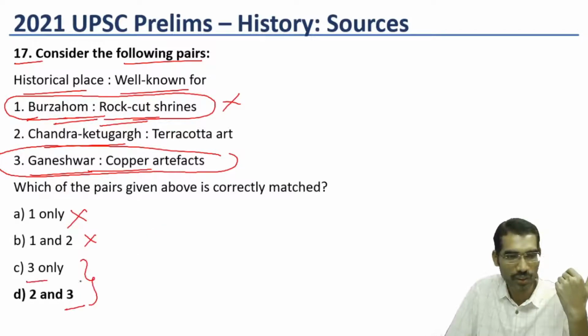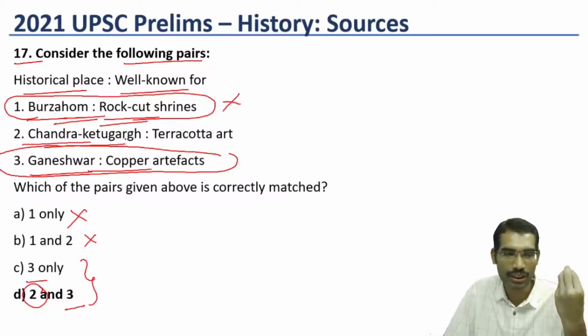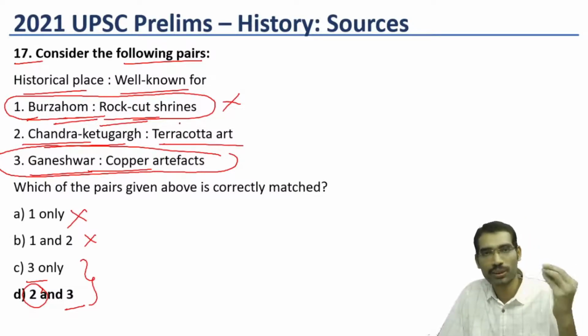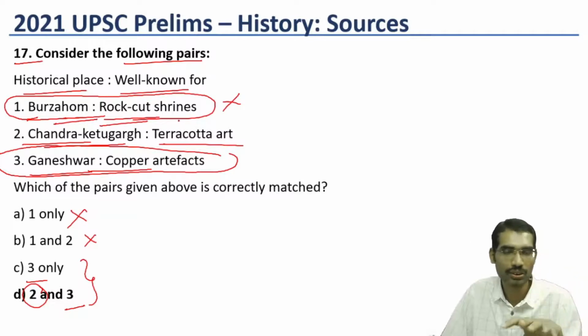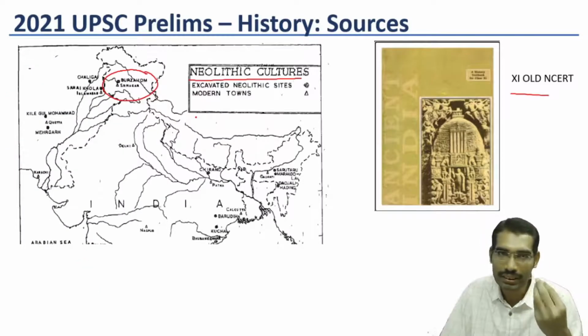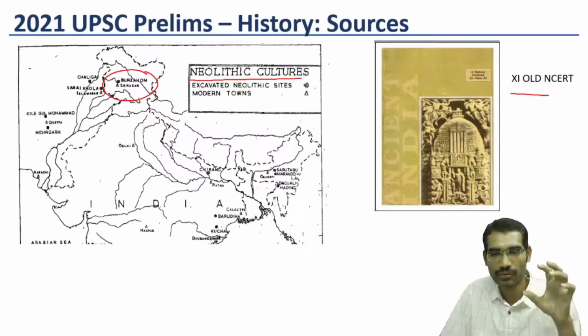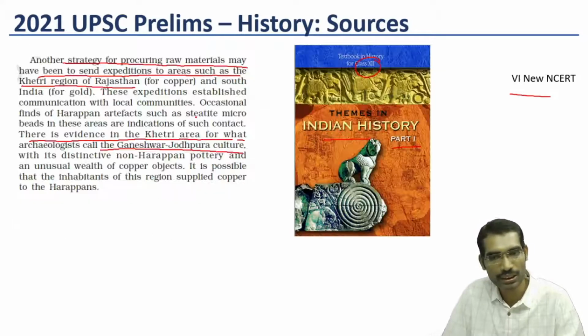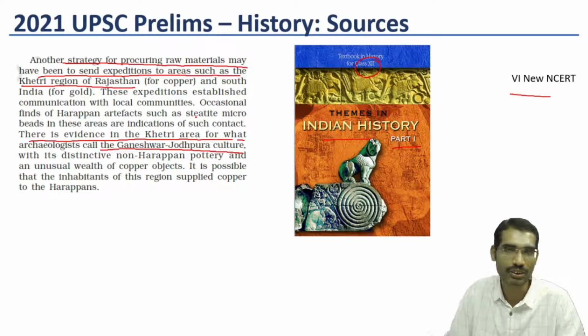Now 3 is always right. So now 2. Those who read optional: Chandraketugarh, terracotta, it's an important town for terracotta arts, one of the trading centers. So most of the optional students would have made this right. Once again, for general studies students also, if we read the basic books, new NCERT and old NCERT, these questions go right.